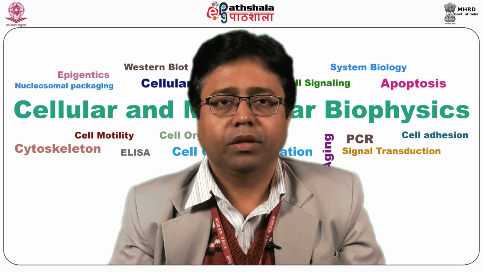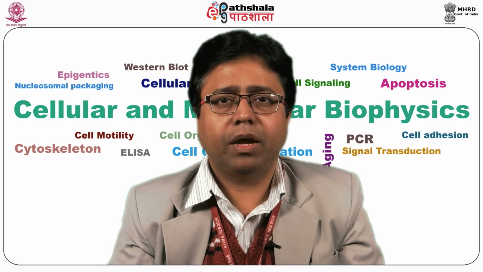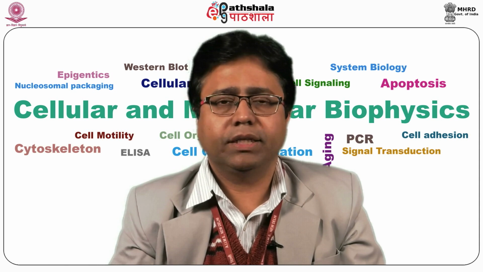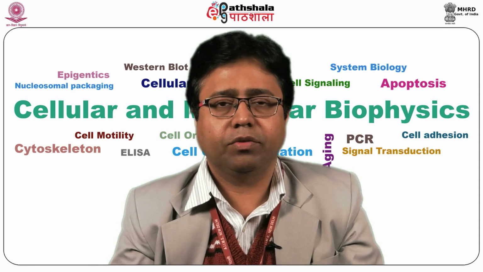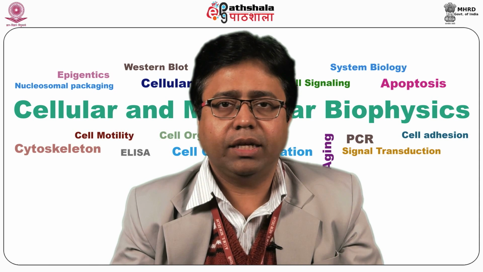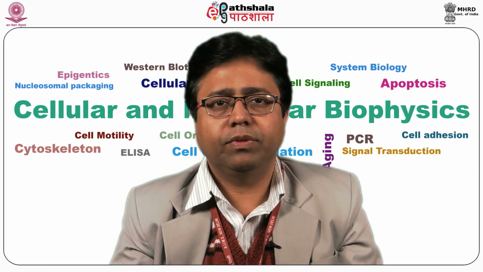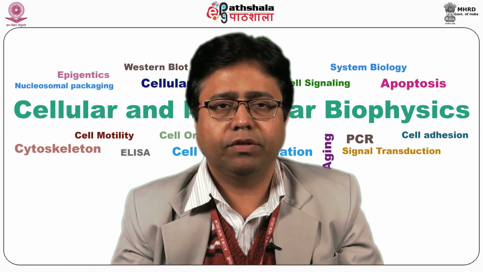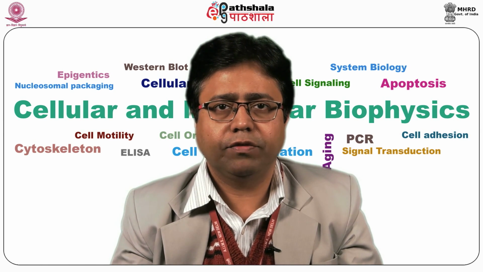I am an assistant professor in the Department of Biochemistry at All India Institute of Medical Sciences, New Delhi. So, today we are going to talk about C-value paradox and the DNA complexity. The genome size is defined as the DNA length of one haploid set of chromosomes. It varies greatly between prokaryotes and eukaryotes, as well as within each of these groups. Within the prokaryotes the genome size is different, and between the eukaryotes the genome size is different.